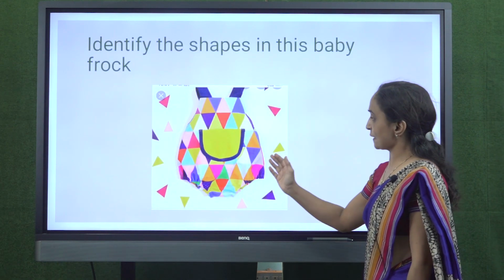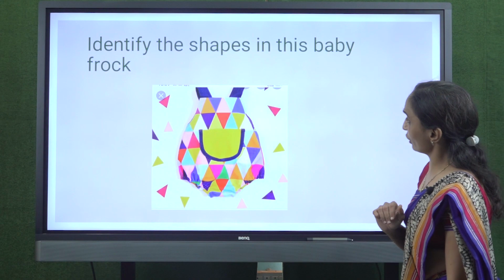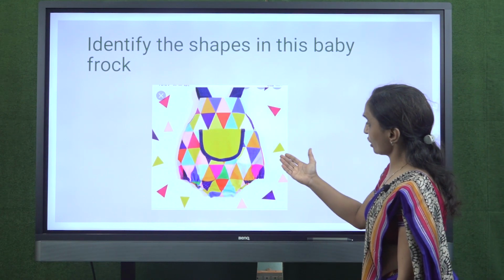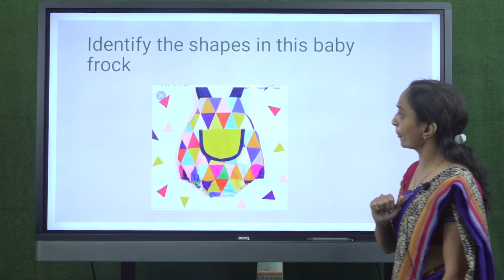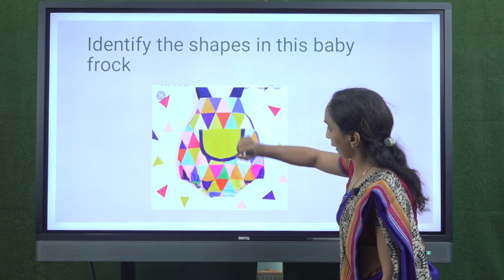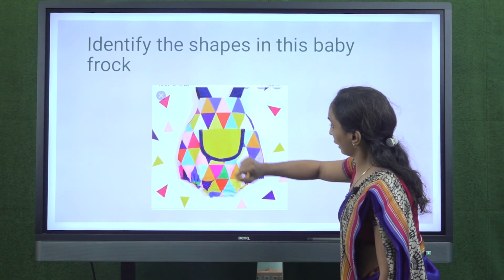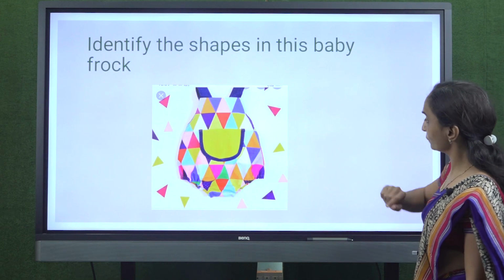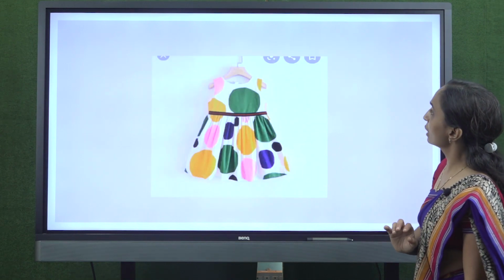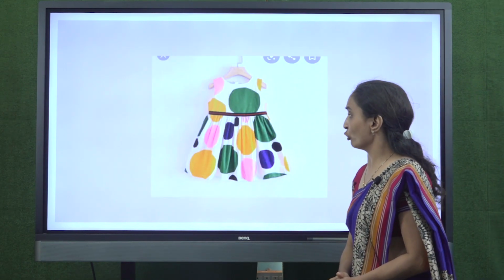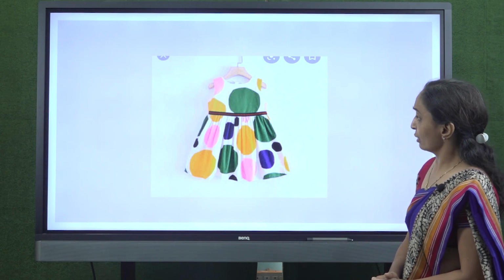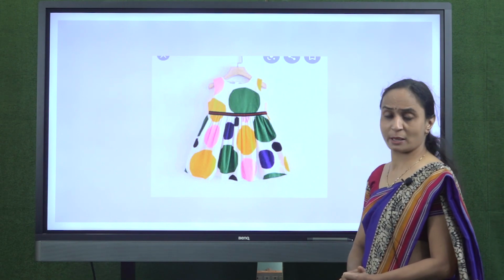Now, this is a baby frog in which shapes you can see? Triangle, parallelogram, right? This is also a picture of baby frog. Which shapes you can see in this baby frog?